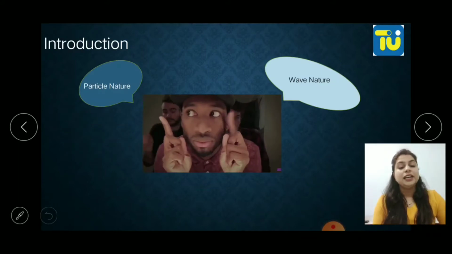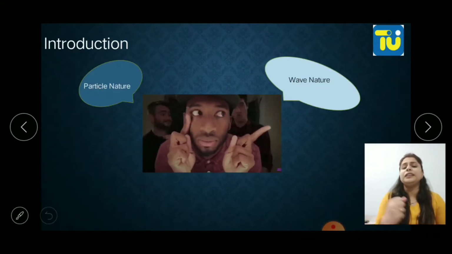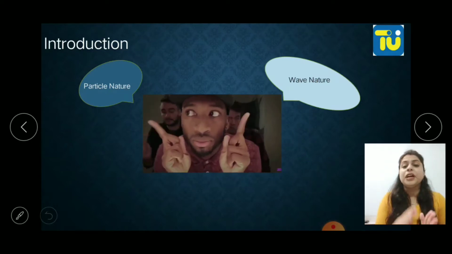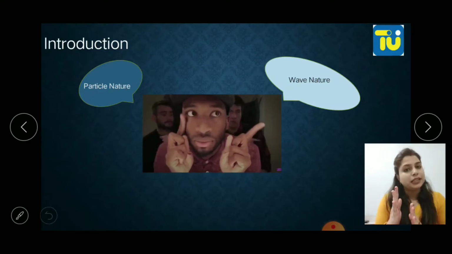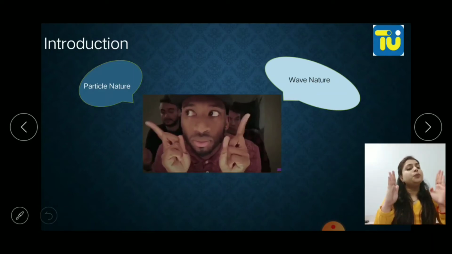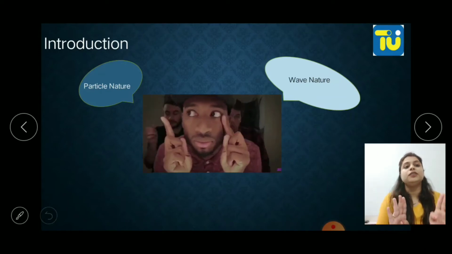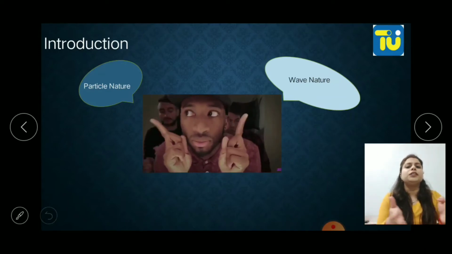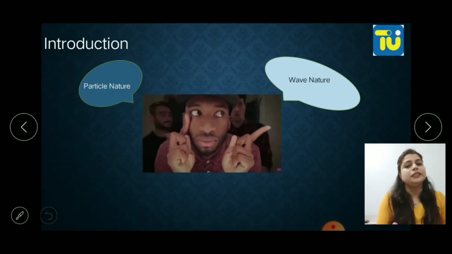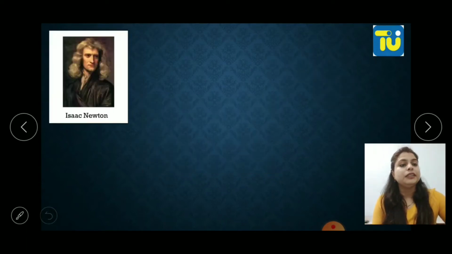Earlier there was a lot of argument between the particle nature and the wave nature of light. Few scientists supported that light has a particle nature, whereas a few supported that light has a wave nature. Both of them have experimental proof for particle nature as well as for wave nature. What conclusion they made, we'll discuss later. Firstly, we go through the theories they gave in support of particle and wave nature.